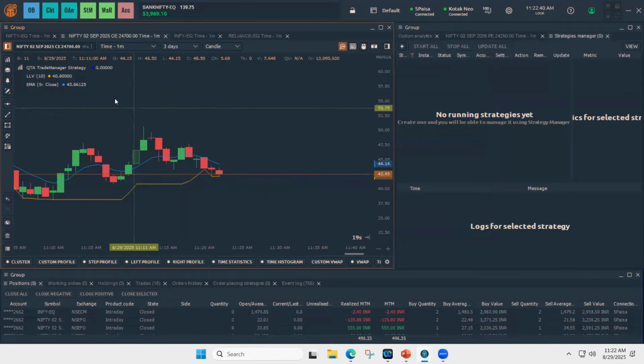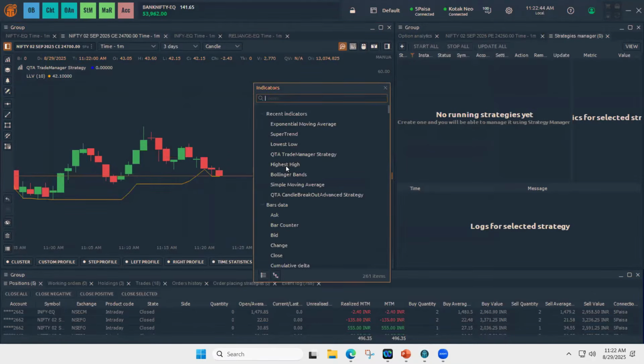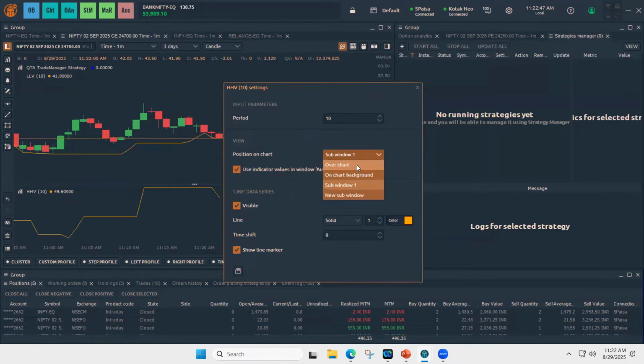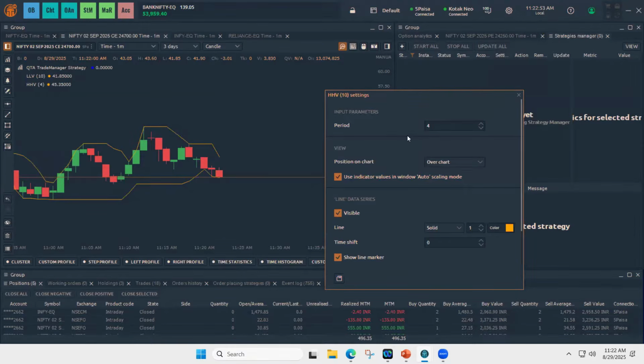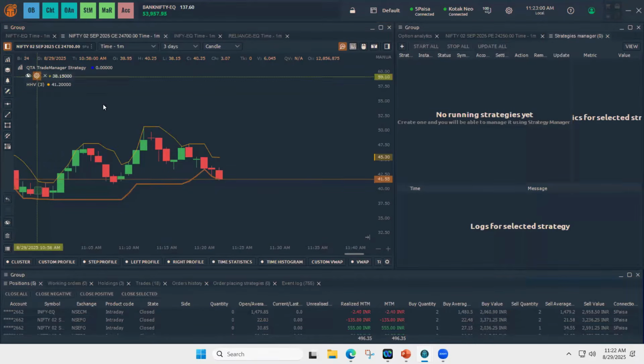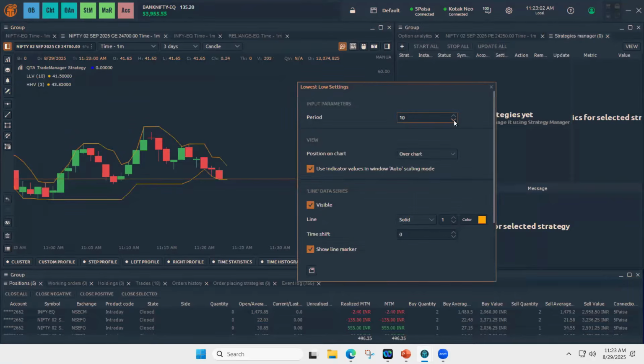Let's take an example of highest high instead of EMA. I'll keep 4 just for faster execution, and lowest low I'll change to 3.